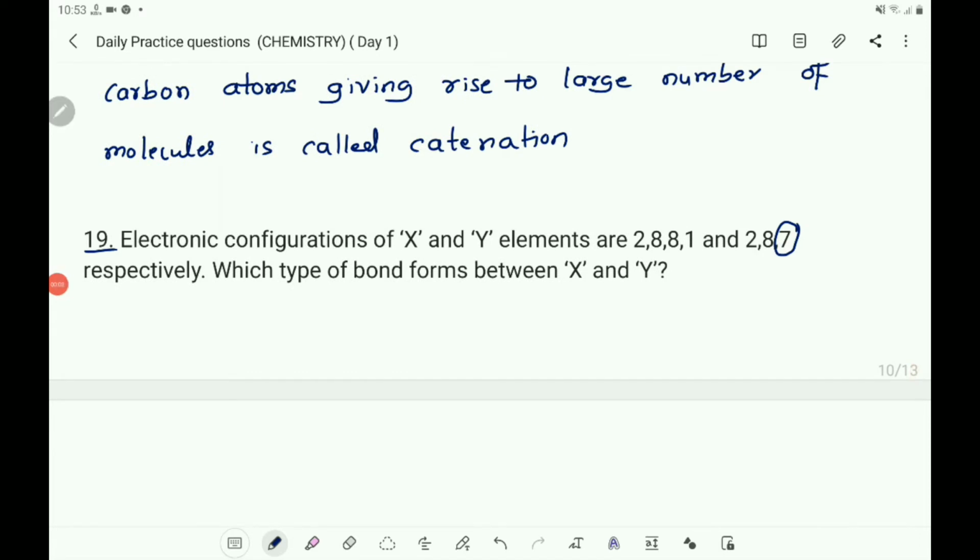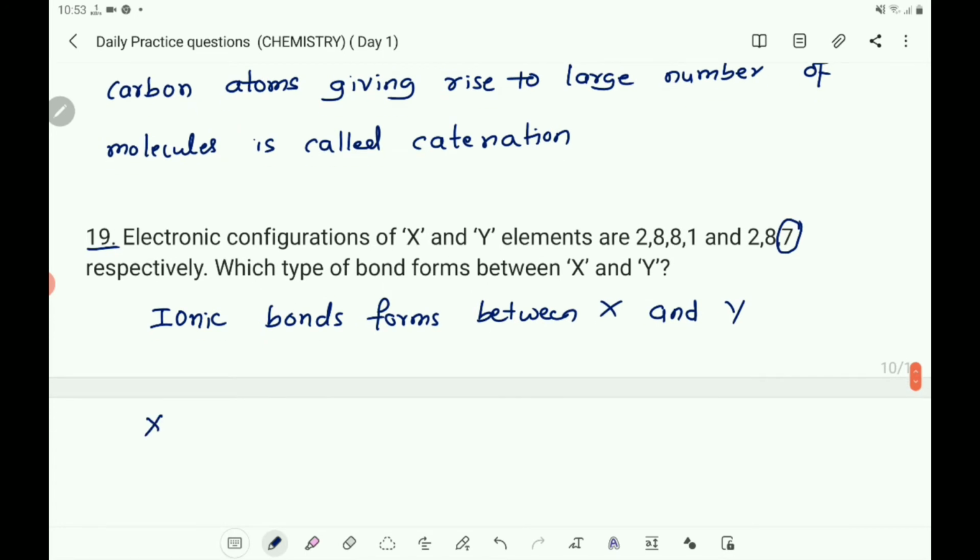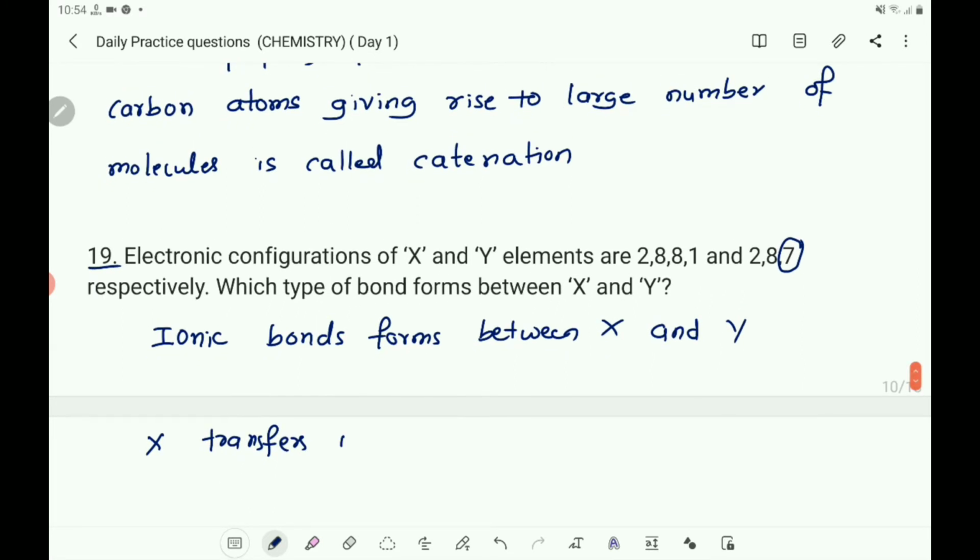So you write that ionic bond forms between X and Y. X transfers its 1 outermost electron to Y. Y gains that electron.